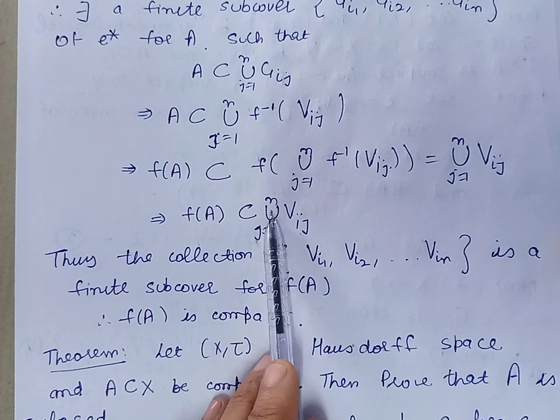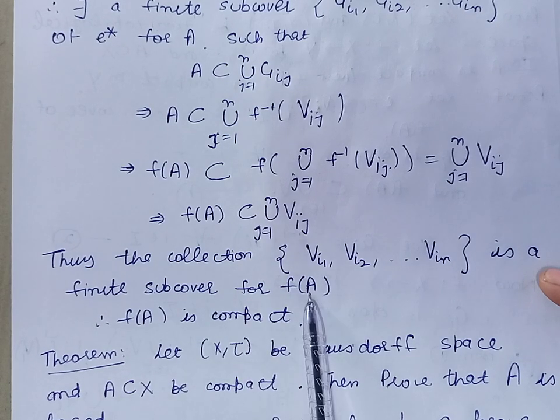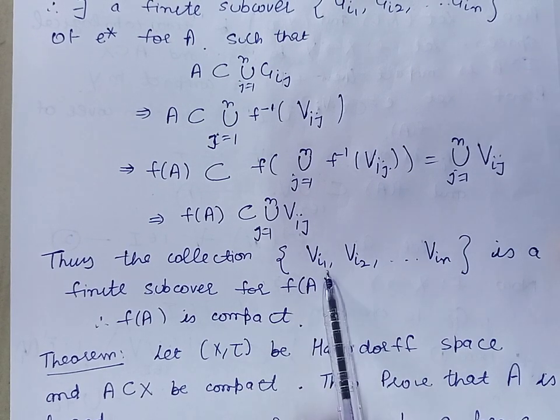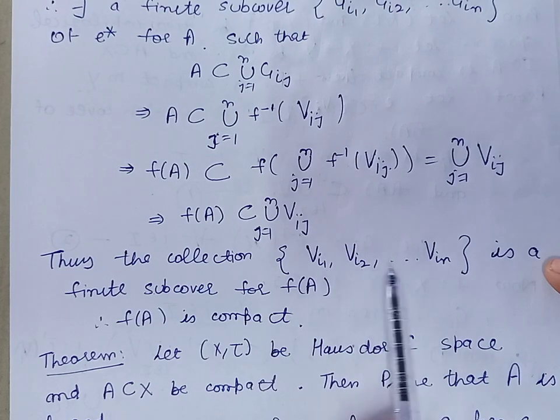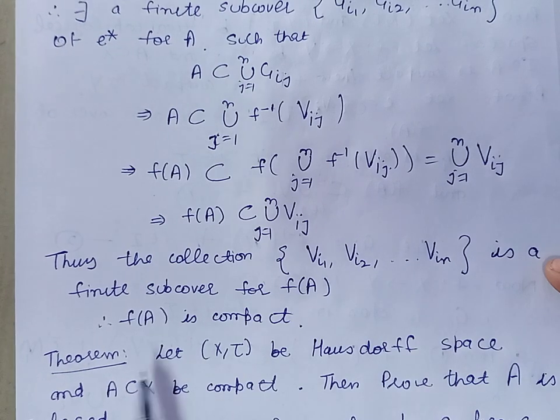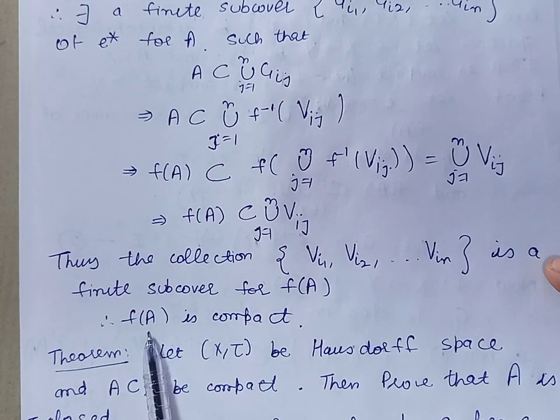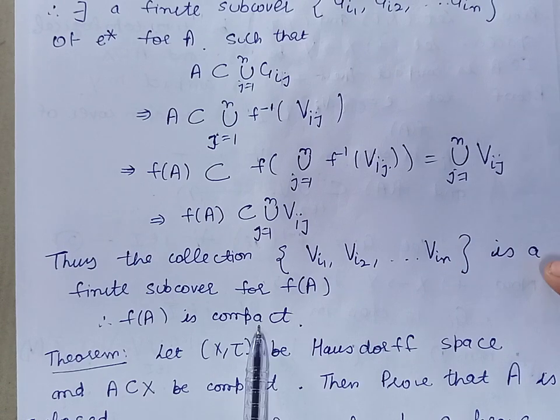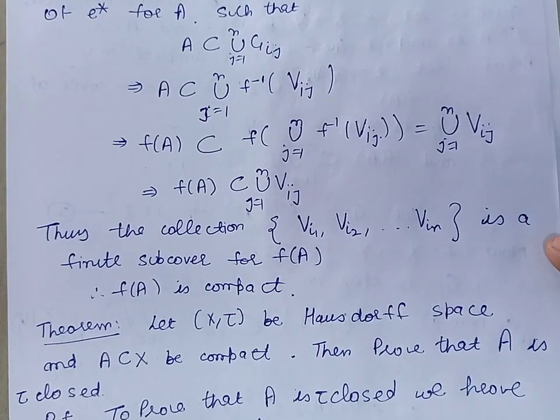Thus, we have obtained a finite subcover for f of A, which consists of the collection consisting of the members Vi1, Vi2, Vi3 up to Vin. Thus, we have proved every open cover for f of A has a finite subcover. So, by definition, this proves that f of A is compact. So, this completes the proof of the theorem: continuous image of compact set is compact.